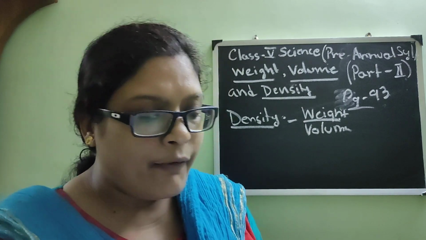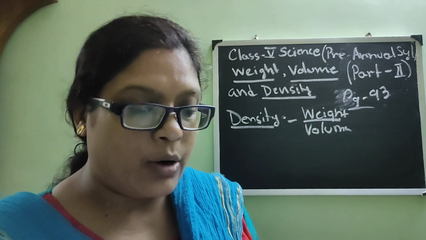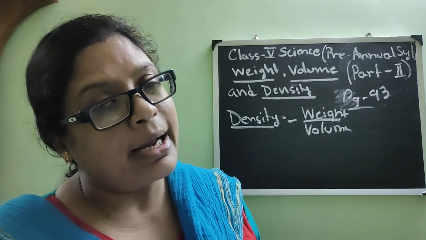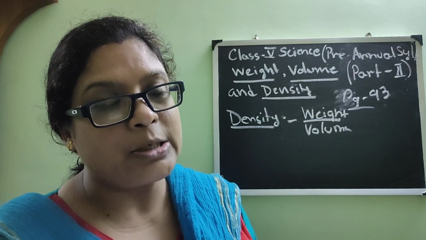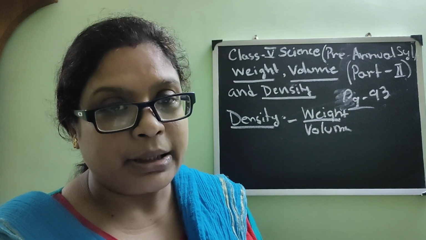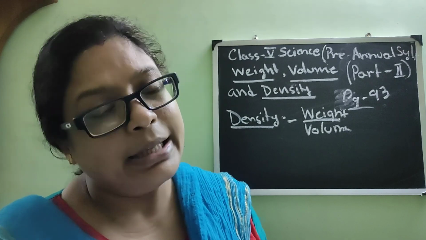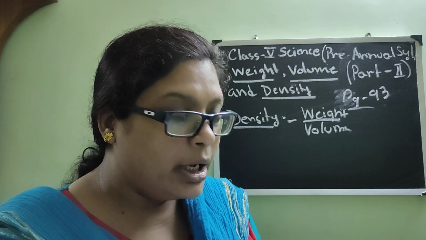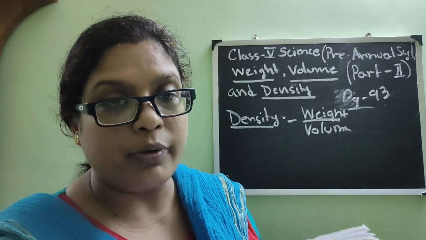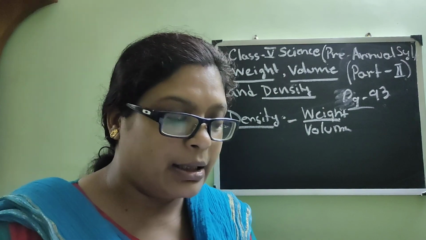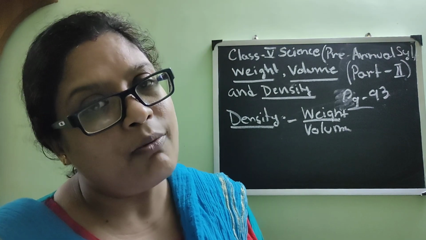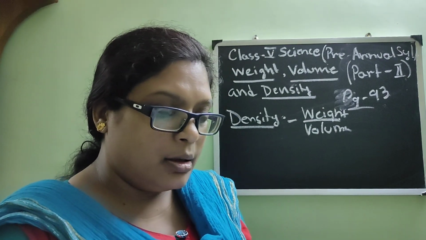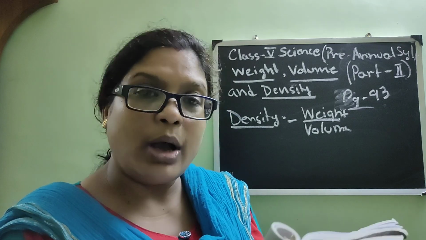The density of aluminium and iron is greater than 1 kg per liter. They will sink in water. It is quite obvious. Again I will take the example of the previous page. We have said that things which are more dense than water will sink in water. So here iron, aluminium and maybe the stone or pebble which we were talking about have greater density, more than 1 kg per liter, and so they are sinking in water. So this part I think you have understood.